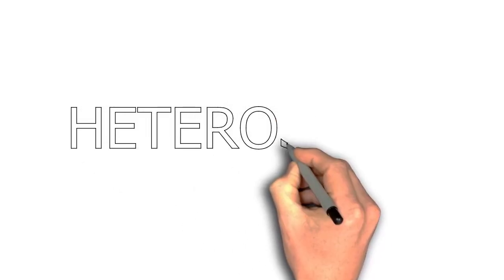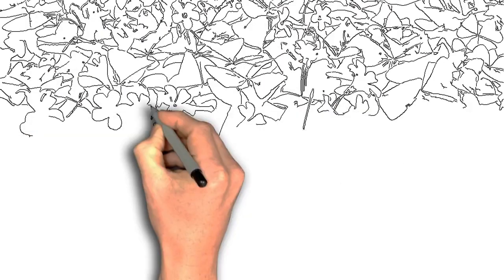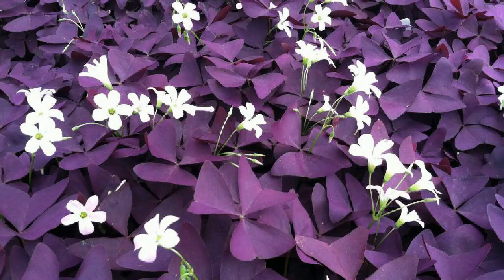Heterostyle. In such flowers, the stigma and anther grow at different heights, and it will not favor self-pollination. So this is also a type of cross-pollination which nature favors. For example, you can see this in primrose, oxalis, etc. So these are the 5 conditions for which cross-pollination is most favorable. That was unisexuality, dichogamy, self-sterility, hercogamy and heterostyle.